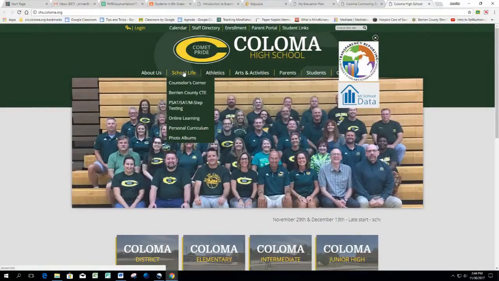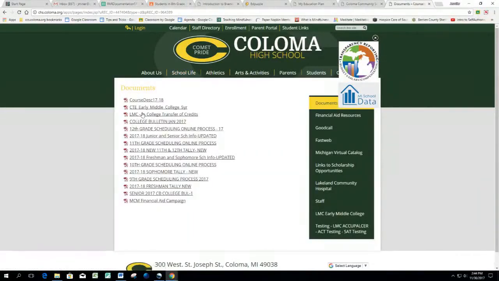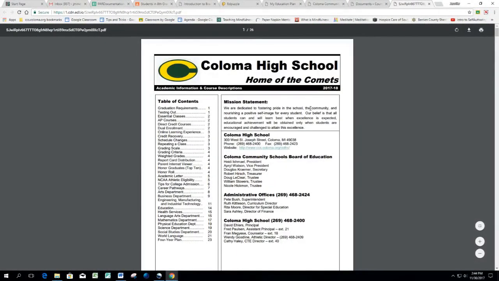Under School Life, click on Counselor's Corner. At the very top, underneath Documents, you're going to open the Course Description 17-18. This is the Coloma High School Course Description Guide. And the easiest way to use it, at least that I found, is using the table of contents and going to the page that you want to look at.